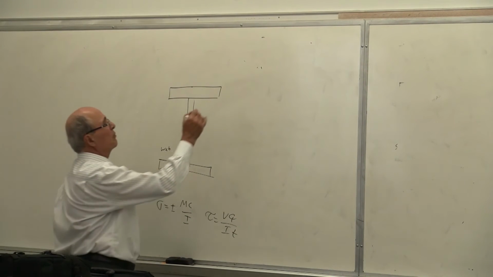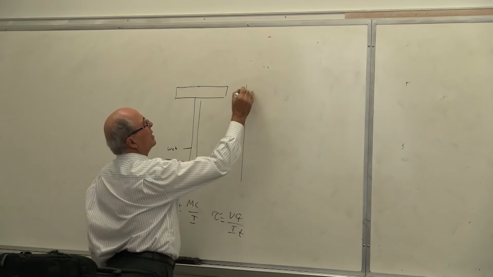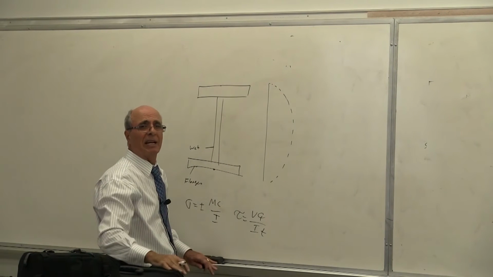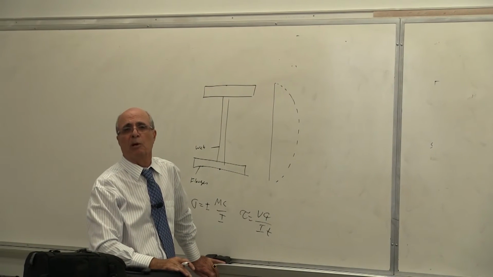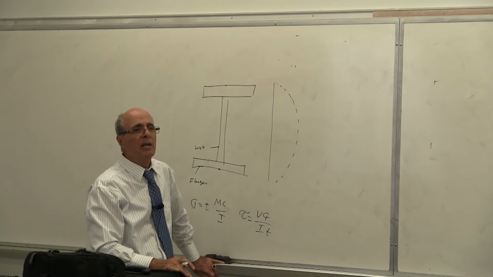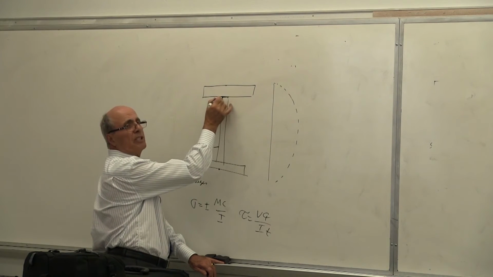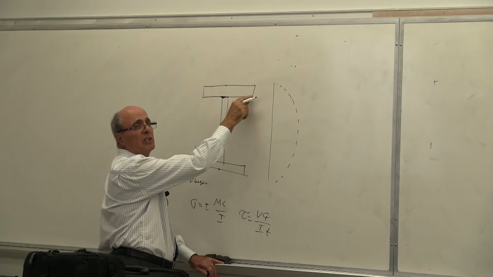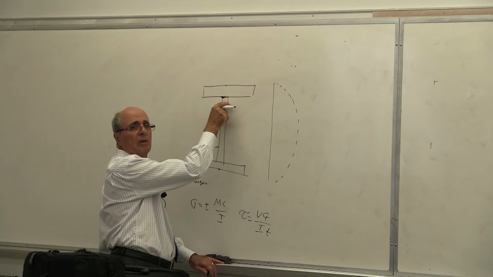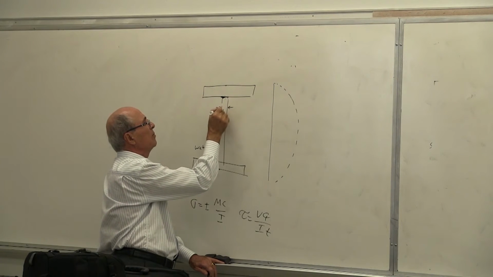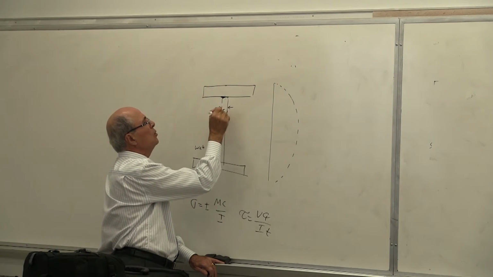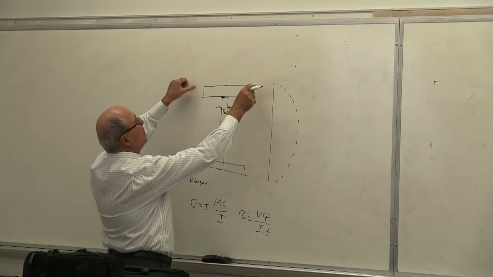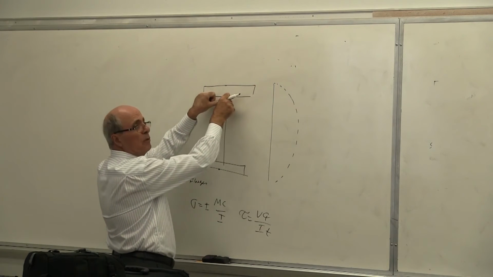Now, you remember from the discussion we had in ME 218 that we started here. Generally, we should go like a parabola like that. Remember, for the rectangular shape, we get a parabola. But here, we don't get a parabola. Why? Because there is a break here. You see that point? An epsilon above and epsilon below. This thickness usually is very large compared to this thickness. This is the thickness of the web, we call it TW. And that is the width of the beam on top. If this is, for example, equal to 12 inches, this is 1 inch or less.